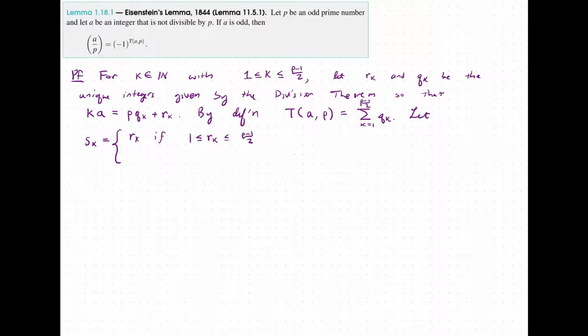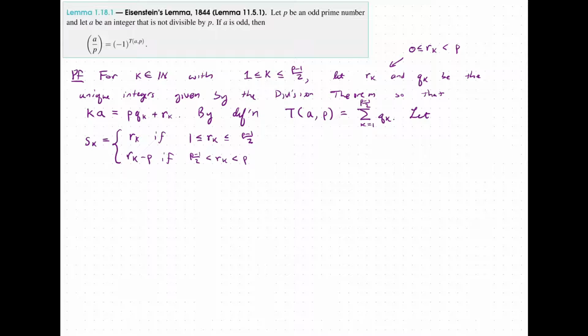And if it's not the case, so we applied the division theorem, I forgot to mention this part over here, but by the division theorem, we know that each r sub k is at most p. So here we have r sub k minus p, when p minus 1 over 2 is less than r sub k, less than p. And so we have our s sub k.